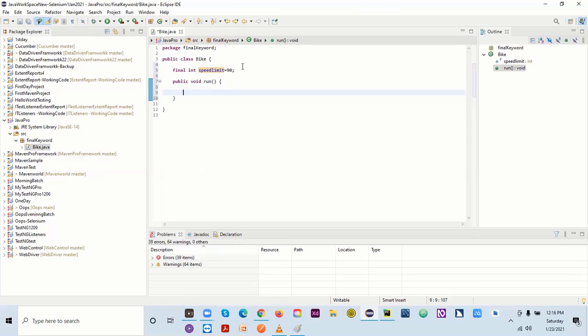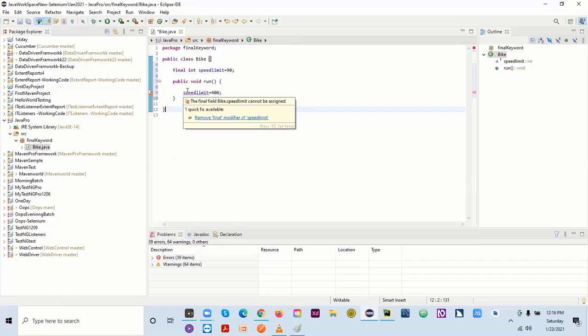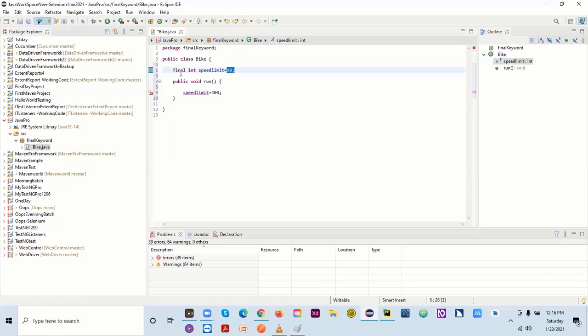So here, I'll just copy and paste this one because I don't want any mistake. So 90, I'll say 400. What I'm doing here is just trying to change the value of this one. But if you come here, it's showing some error. Let's read this. It's saying remove final modifier of speed limit. This value will only change when you are not using this final.